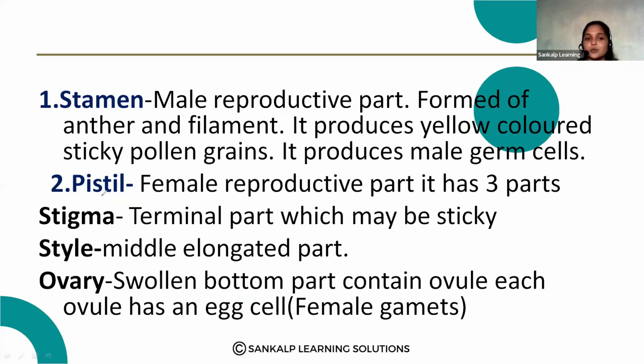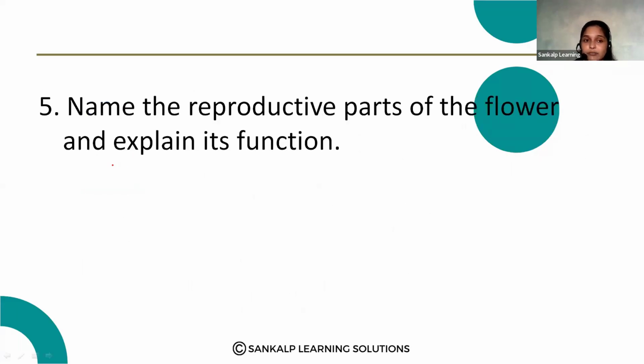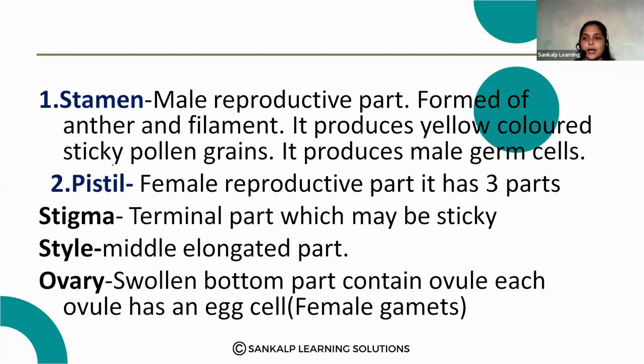The pistil is the female reproductive part, which is again divided into three parts: stigma, style and ovary. So like this you have to explain this question. The question is: name the reproductive parts of the flower and explain their function. For this question you should write the answer like this.